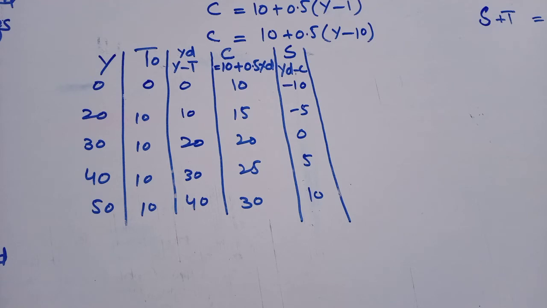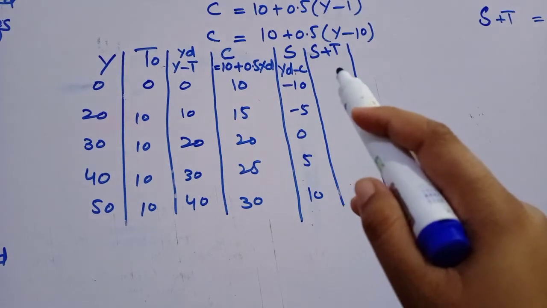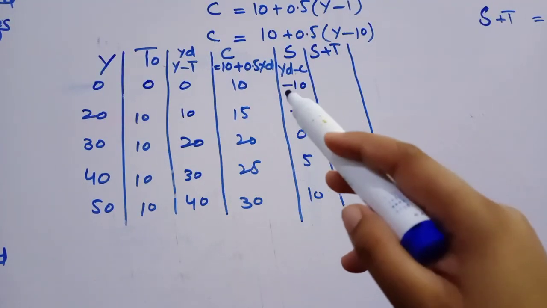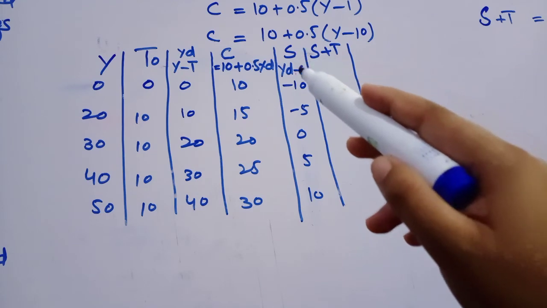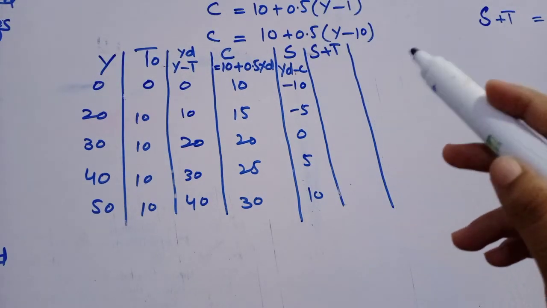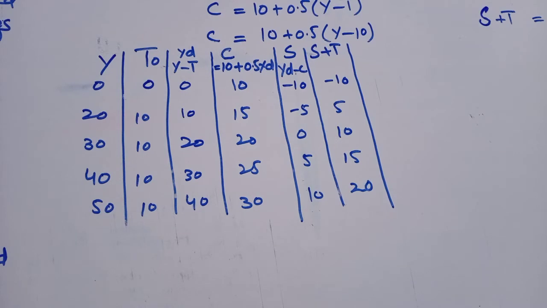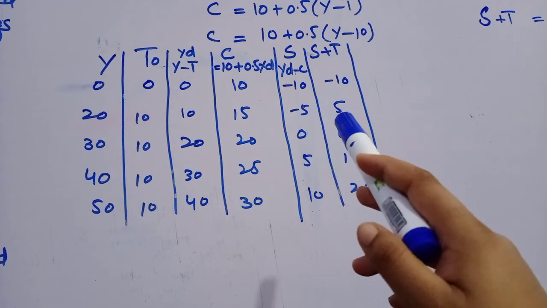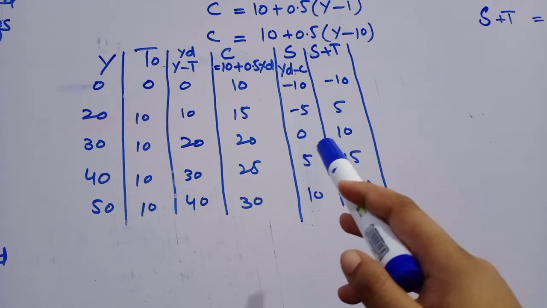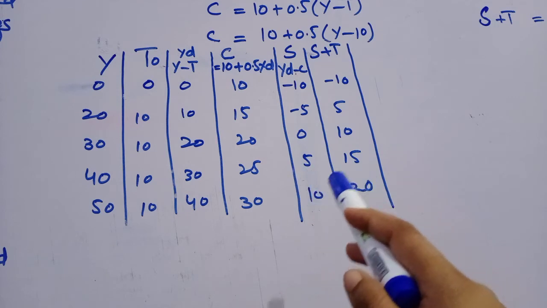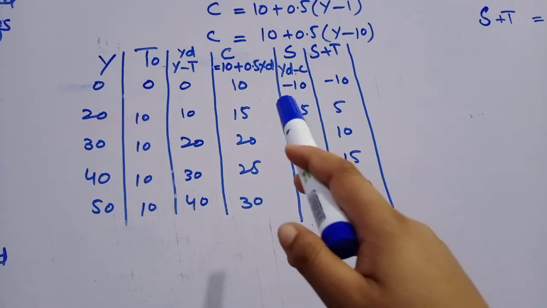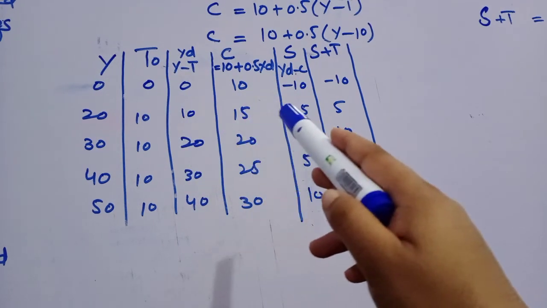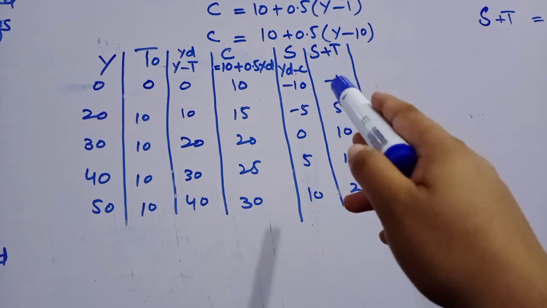The next column is S plus T. T is autonomous for all levels of incomes. So if we add 10 in this column, we will get S plus T. Minus 5 plus 10 is equal to plus 5. 0 plus 10 is 10. 5 plus 10 is 15. 10 plus 10 is 20. Here we do not add 10 because we assume taxes to be non-existent at zero level of income. So here S plus T is equal to 10.